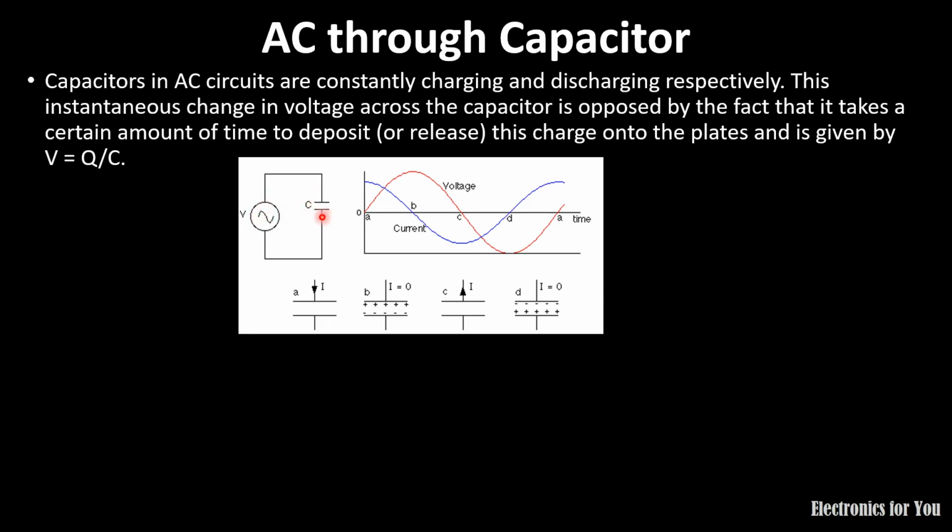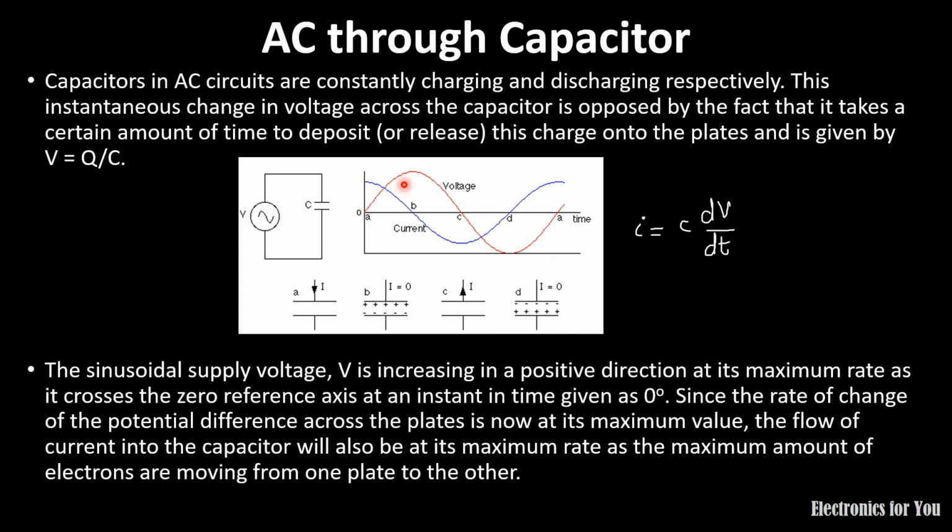As the formula for the current through a capacitor is I equals C dV upon dt, the rate of change of voltage will be maximum at the zero point. At this point the rate of change of voltage is maximum, and therefore the value of current will be maximum.